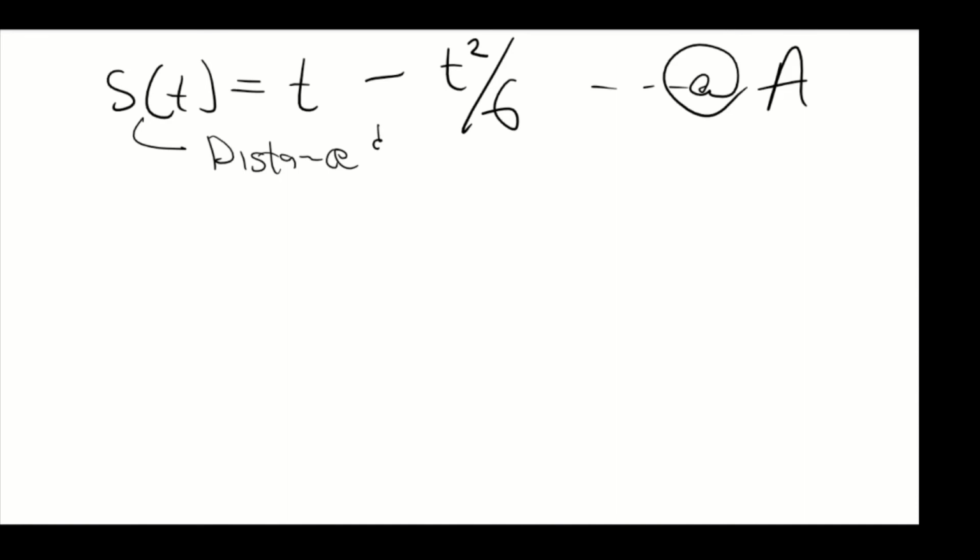Or you can call it the displacement. To find the speed, you have to differentiate. When you differentiate the distance, you get the speed or the velocity. When you differentiate the velocity, you get acceleration. So we're going to differentiate this distance here.